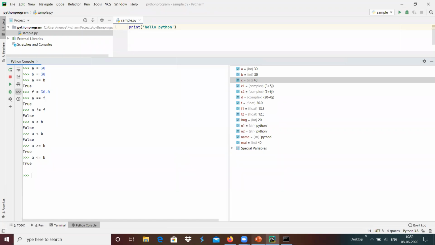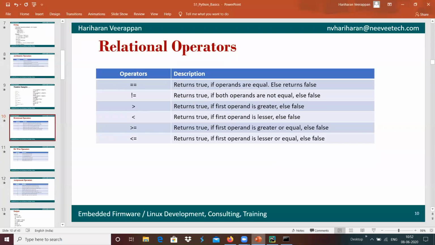Basically, all the relational operators will be used to create a conditional expression for different condition evaluation, in order to make the decision properly. For example, if we are providing an input, we have to check whether that input matches our expected result or not. We can do that with the help of relational operators.